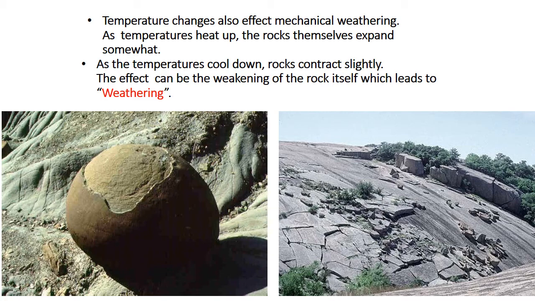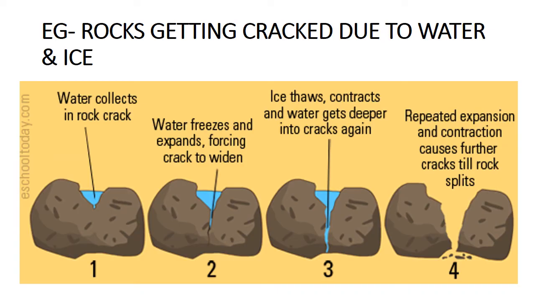This process is called weathering. Here you can see an example of rock which is getting cracked due to water and ice. In the very first figure, you can see that water gets collected in the rock crack. Wherever the crack is seen, at that particular place the water can percolate. Water freezes and expands, forcing the crack to widen.